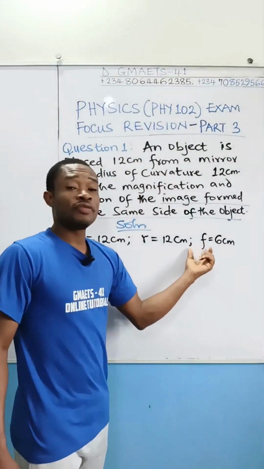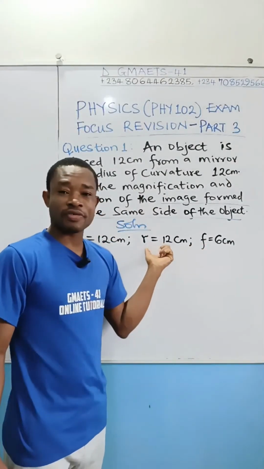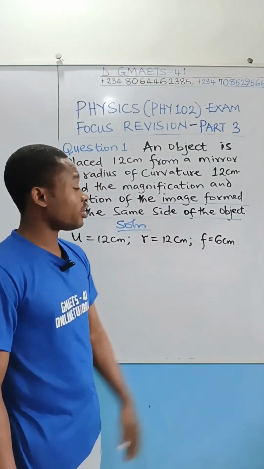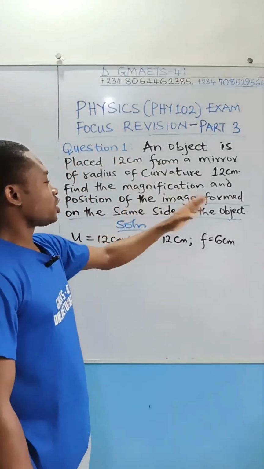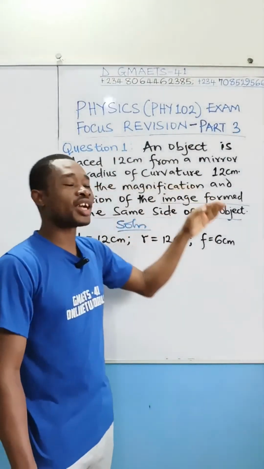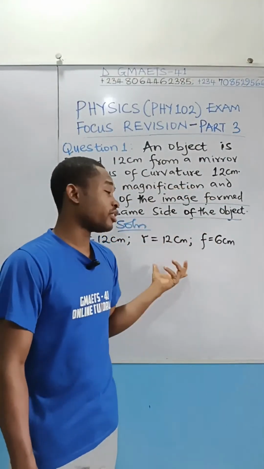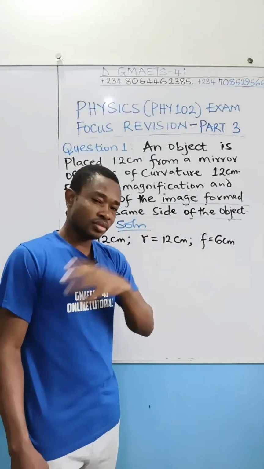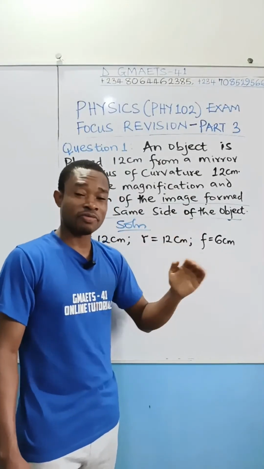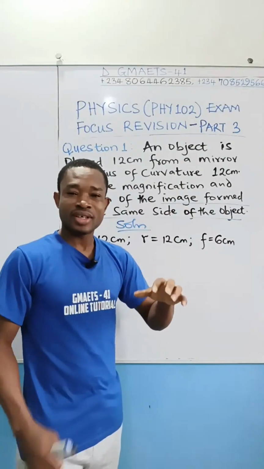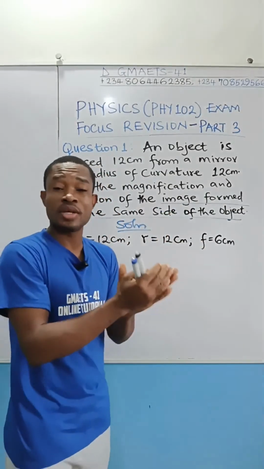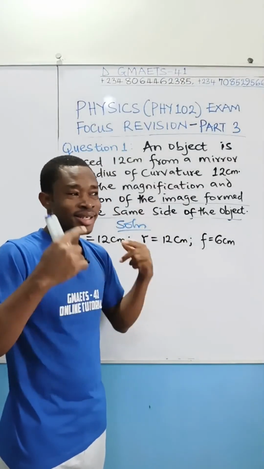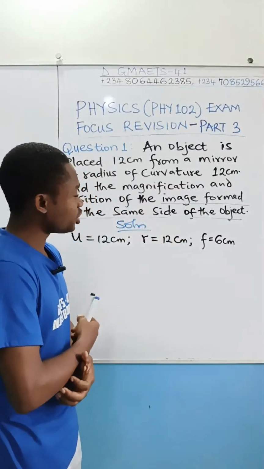The focal length of a mirror, given the radius of curvature, is simply to divide the radius of curvature by 2. Now, you see this particular question. The magnification can even be obtained without solving anything. In the class where I explained the concept of mirror, I gave the classical interpretation of what you should know depending on the position of the object where the image is going to be formed. And that will help you know what the magnification is.